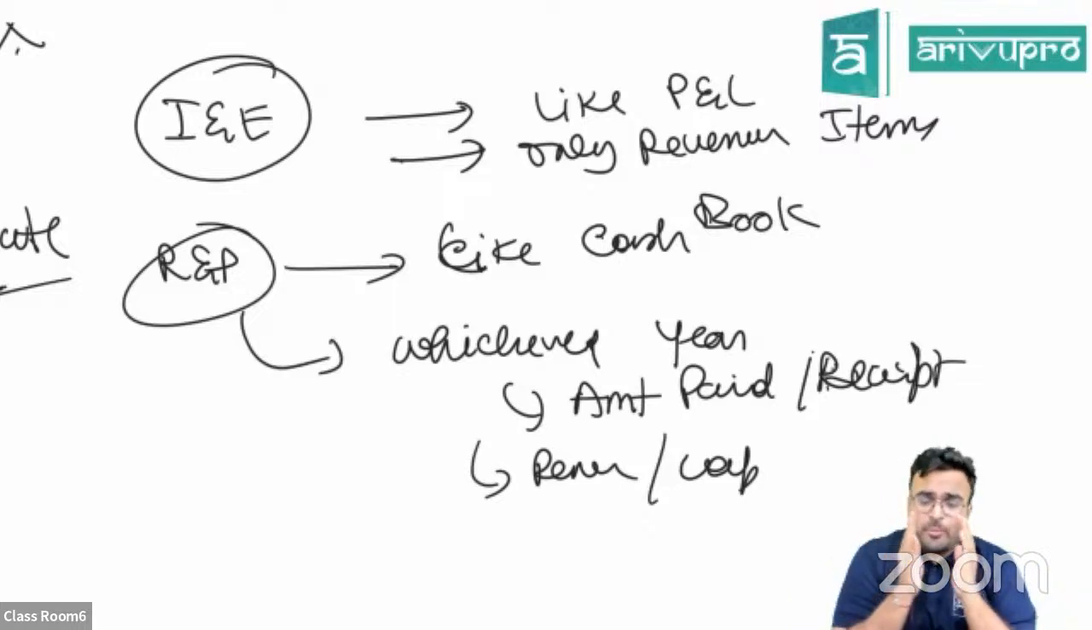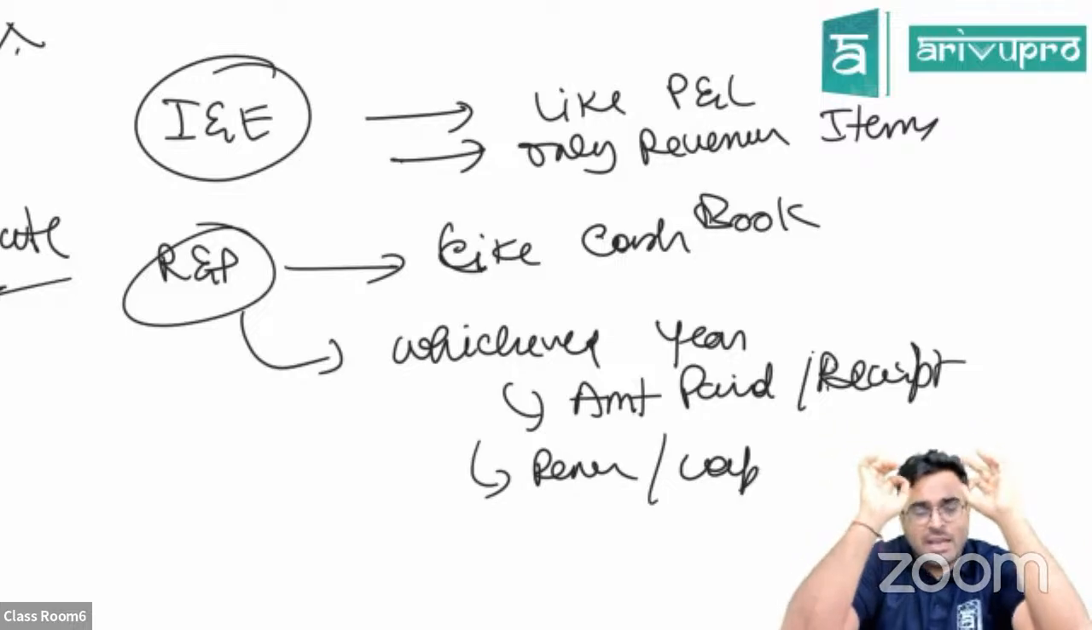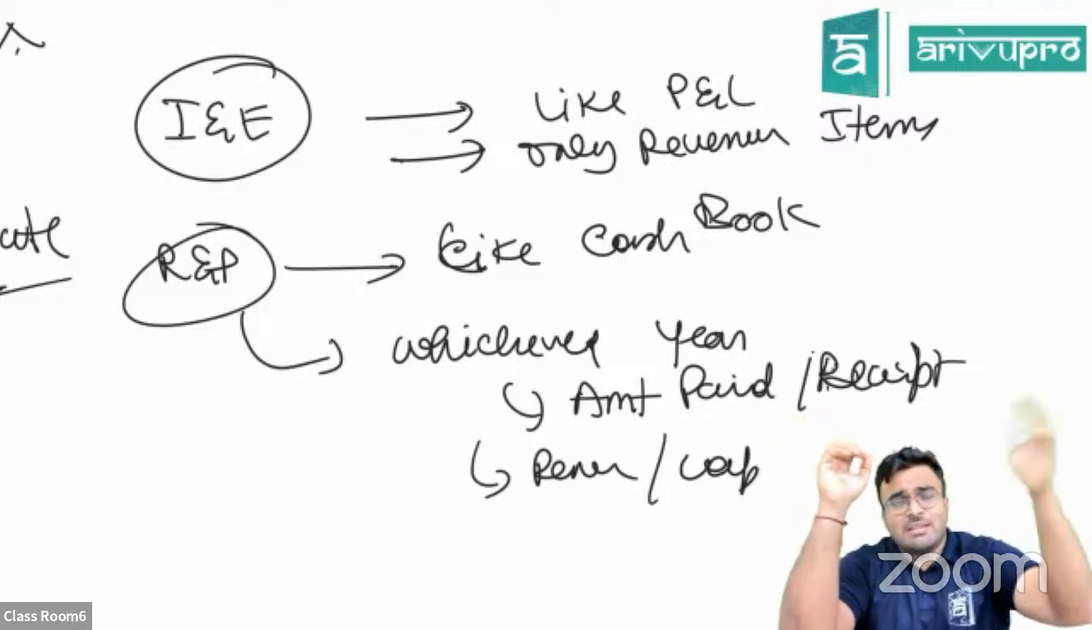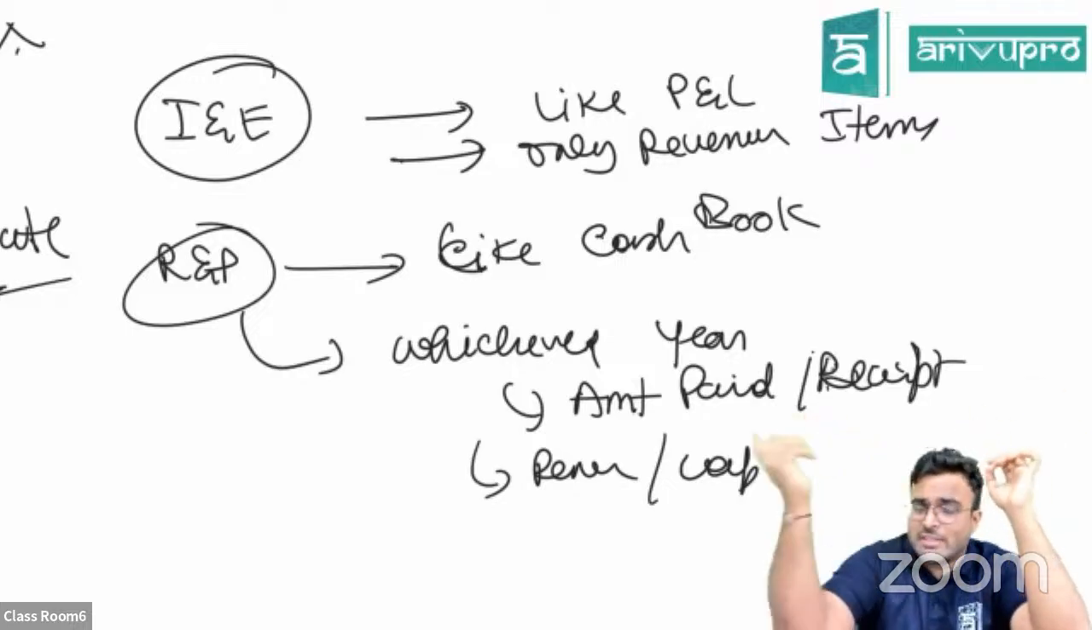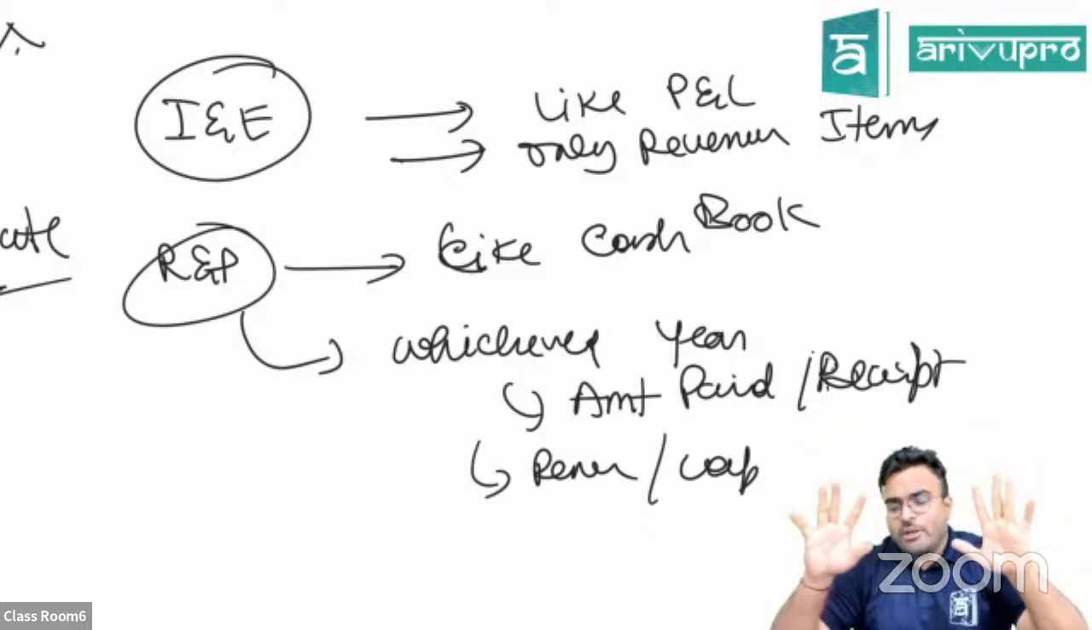So what you have to remember, when you're preparing receipt and payment account, you follow the cash concept. Did I get money? Yes, I'll put it into the receipt and payment account. Is it last year's? Doesn't matter. Is it this year's? Doesn't matter. Is it next year's? Doesn't matter. Whichever year it relates to, if you got money or paid money, you will put it into the receipt and payment account.